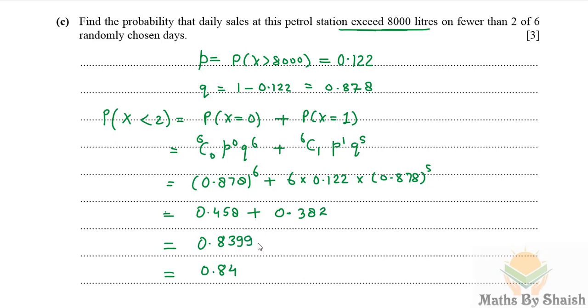because it was 0.8399 and so on. The correct value till 3 significant figures, or like 2 decimal places, is 0.84. So that's the probability. I hope it was of some help. Let's discuss the next question now.